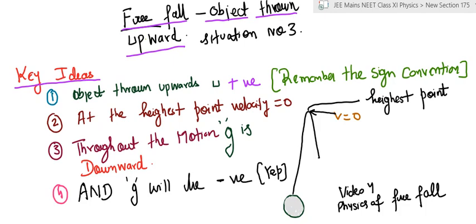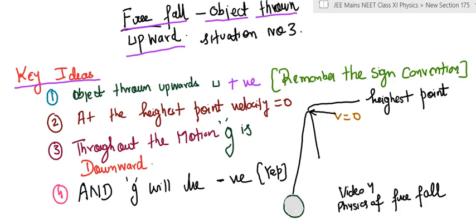Don't worry about the angle at which the body has been thrown. Assume it is straight upward. Now, in these questions, the initial velocity is upwards, so take it as positive, right? You have to remember that the sign convention says anything which is upwards will be positive, and any physical quantity which is downwards will be negative.